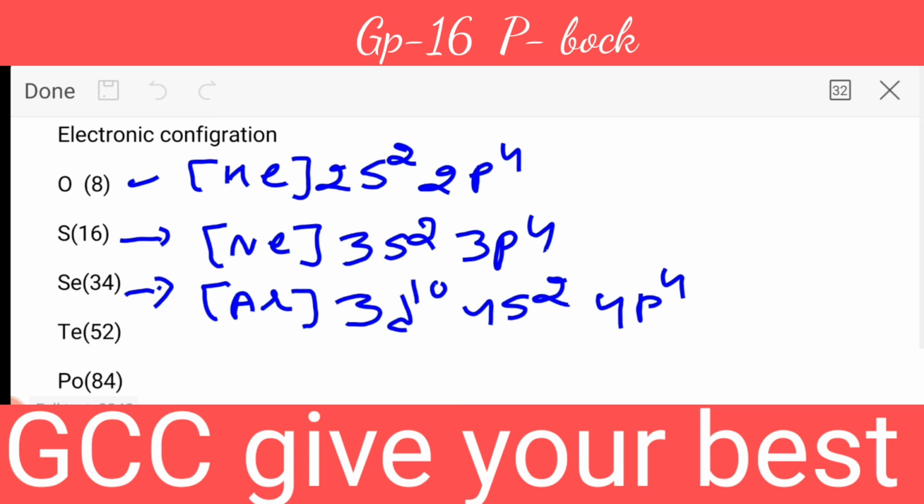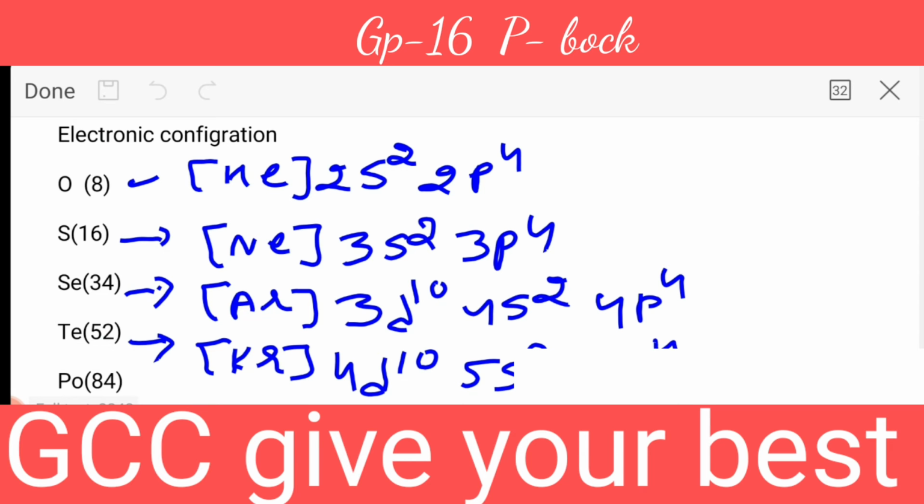Next we have tellurium, atomic number 52, and here we use krypton. Again the difference between selenium and tellurium is 18, so it becomes krypton 4d10 5s2 5p4. Is that clear to you, beta?